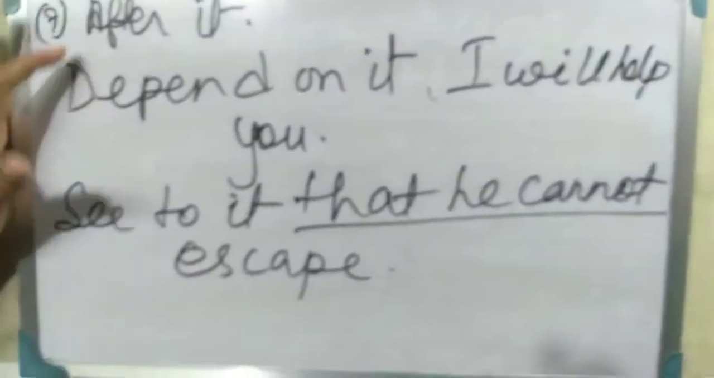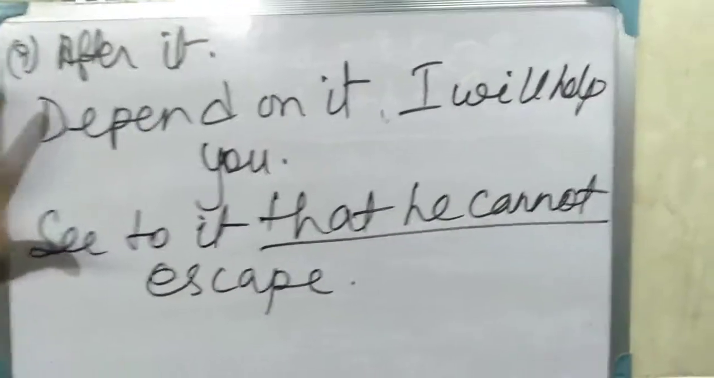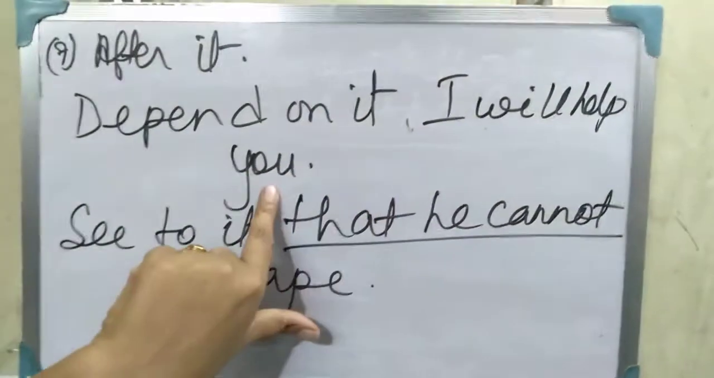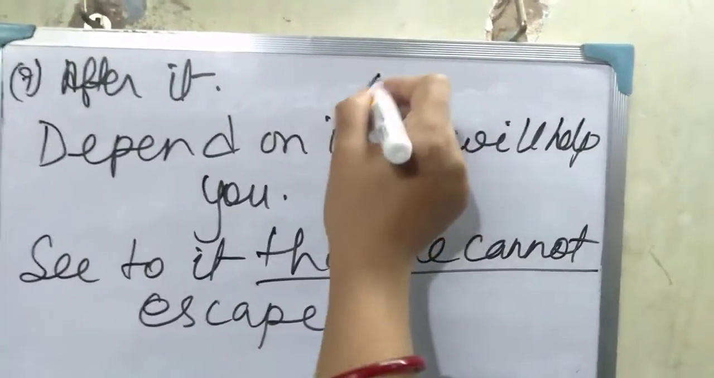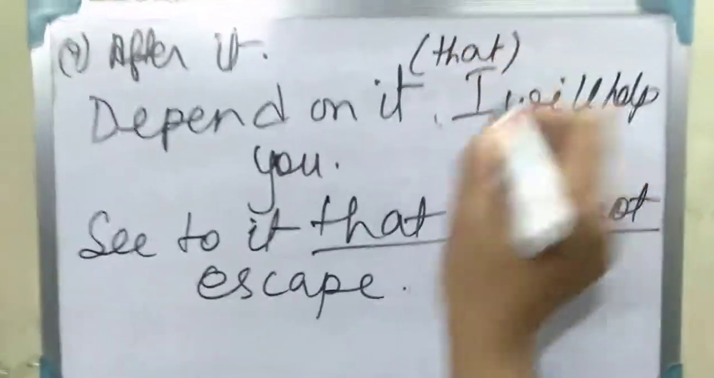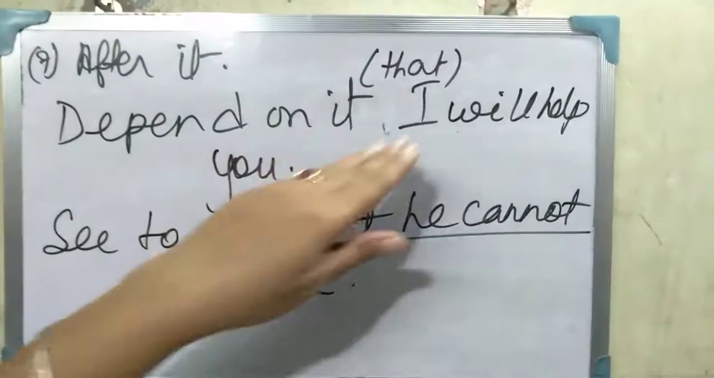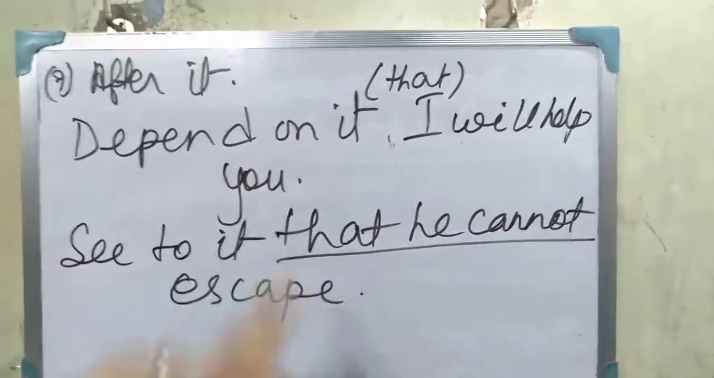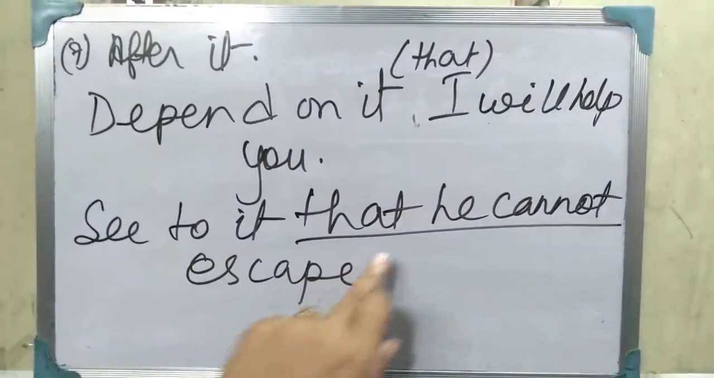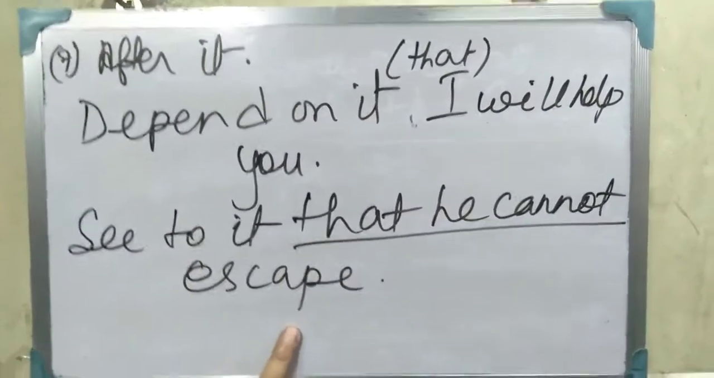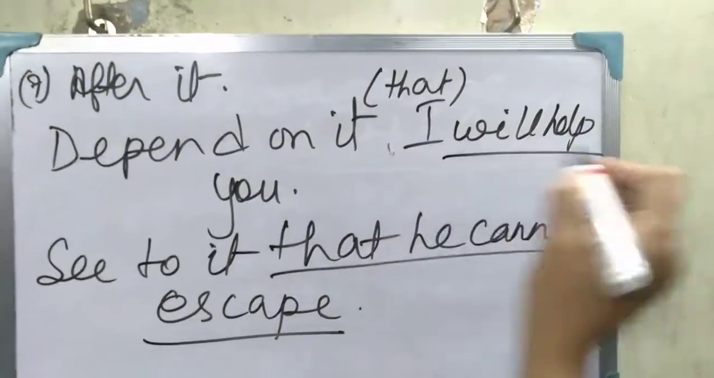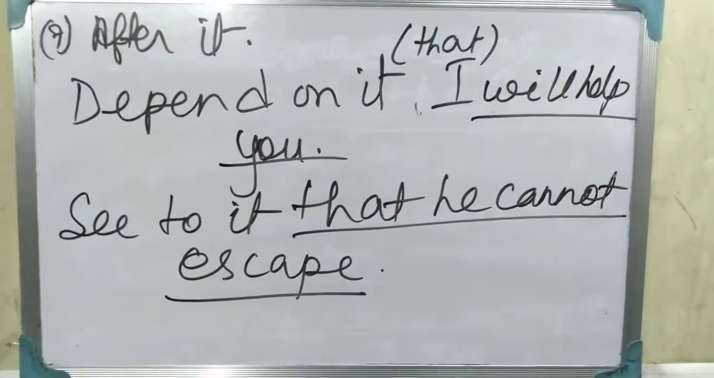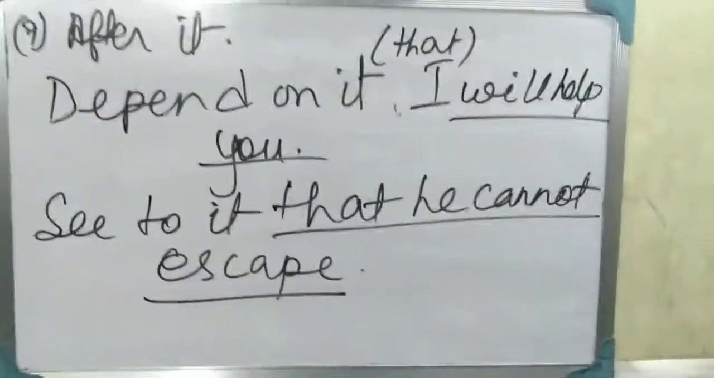It can also come after the pronoun it. Depend on it, I will help you. So after the verb and the pronoun it, it has come like that. You have to understand this. Depend on it that I will help you, or see to it that he cannot escape. That he cannot escape is the subordinate noun clause. So that I will help you, and that he cannot escape are the subordinate noun clauses.